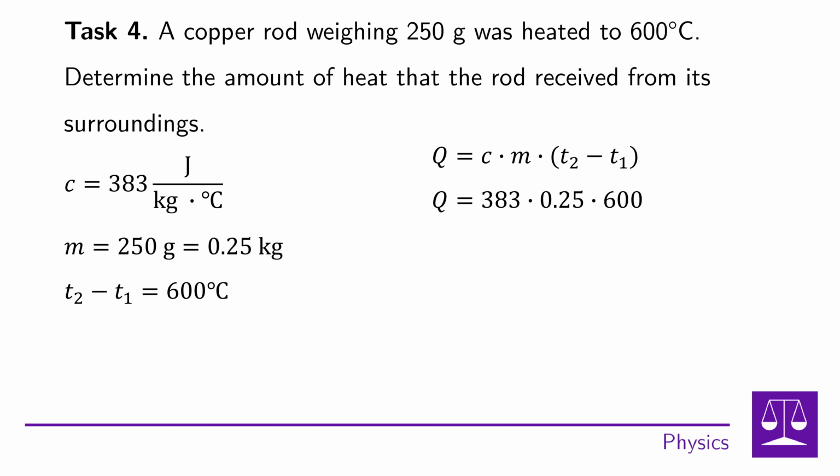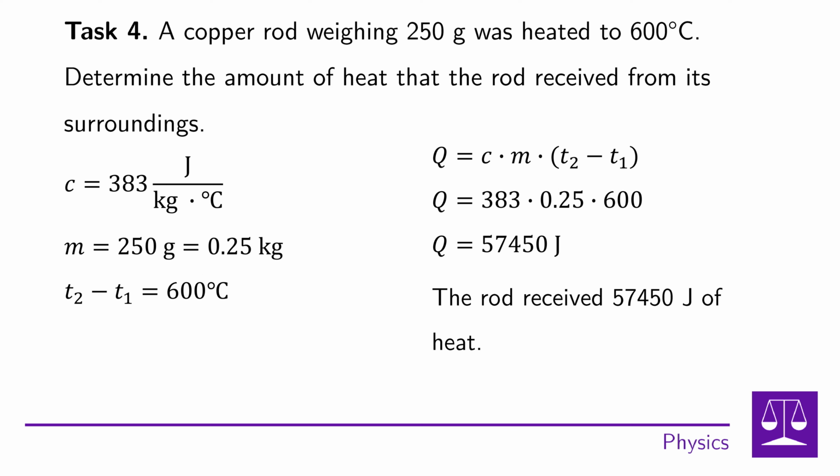Then we calculate the numeric expression. After multiplying all three numbers, we get the resulting value of 57,450 joules. So the heat that the copper rod received is 57,450 joules. With that, we have completed task number 4.